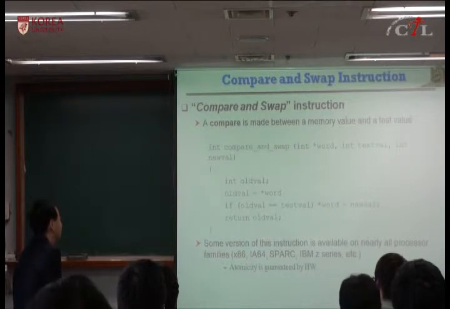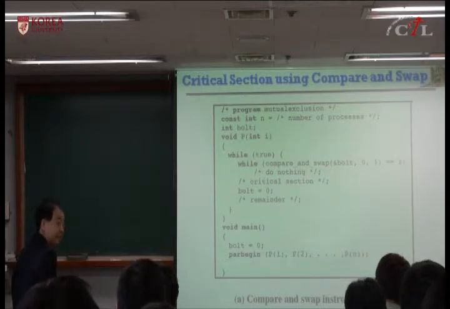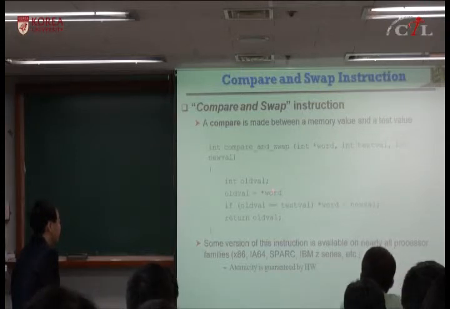Okay, let's go. So you get the memory value, and you expect the test value to be equal to this value. Then you can enter the critical section until this is equal to 0. Let's look at why. You expect 0, but the current value is 1.